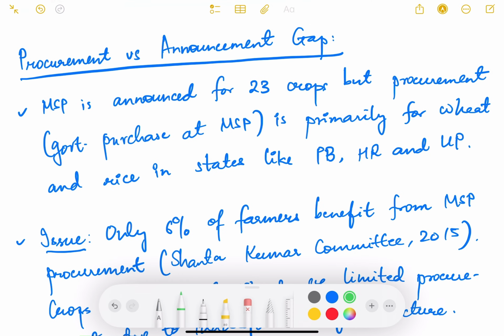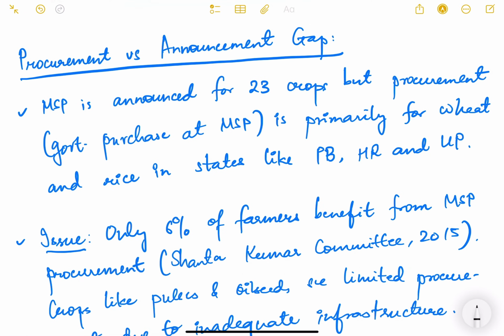However, even if the government declares MSP on 23 crops, there is a gap in what the government is announcing as MSP and what it is actually procuring. So just declaring MSP is not sufficient, right?